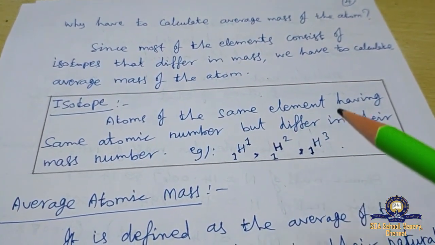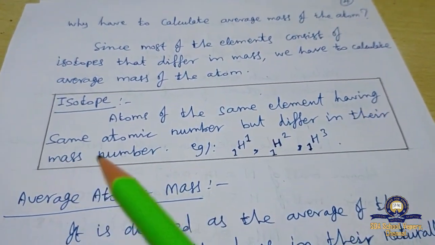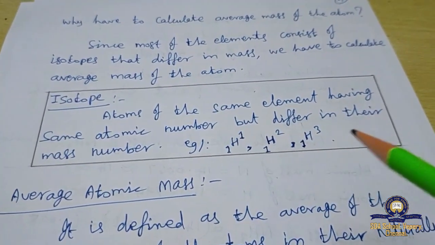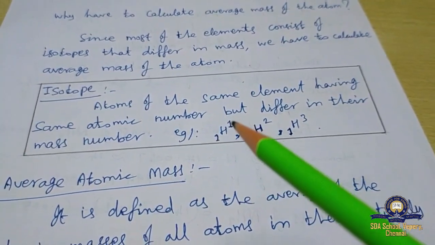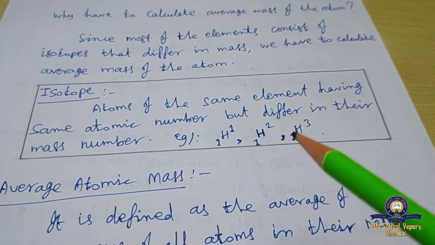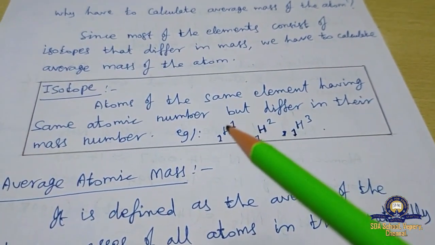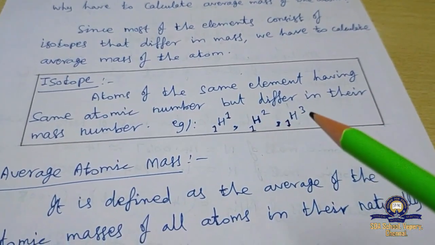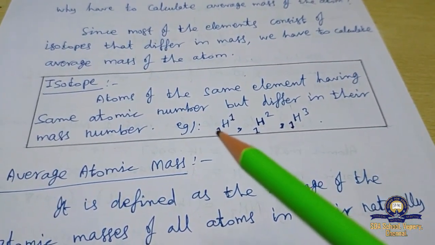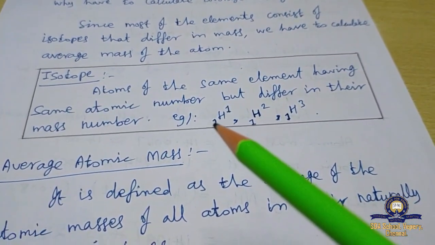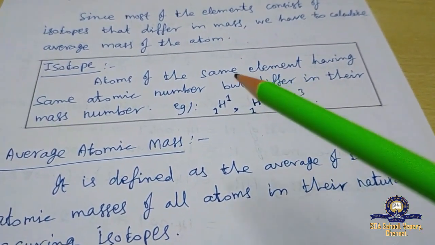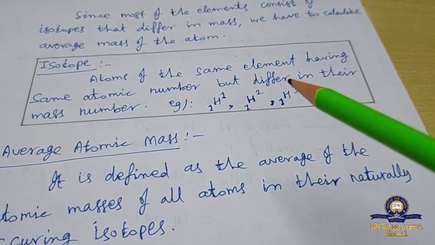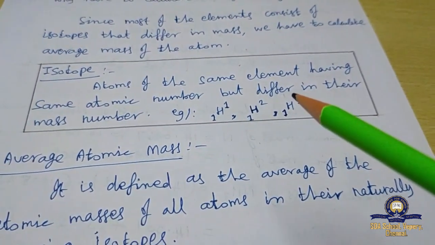Atoms of the same element having the same atomic number but differing in their mass number. Example: hydrogen-1, hydrogen-2, hydrogen-3. The hydrogen atoms differ in mass number as 1, 2, 3, but they have the same atomic number, 1. So this group of hydrogen atoms is called isotopes.